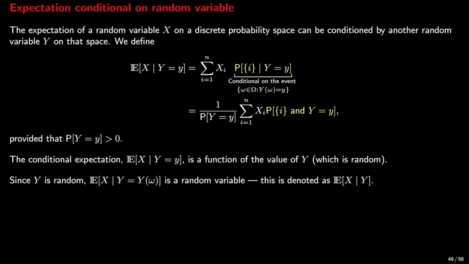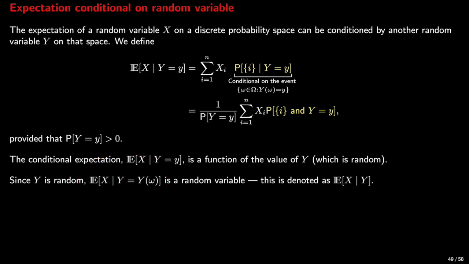The conditional expectation can be seen as a random variable if we don't know the outcome of the random variable Y. So let's be more specific. If we replace y lowercase by Y uppercase at ω, which is a particular outcome of the random variable, the expectation of X conditioned on the event that Y is equal to Y(ω) becomes a function of ω, and as such it is a random variable.